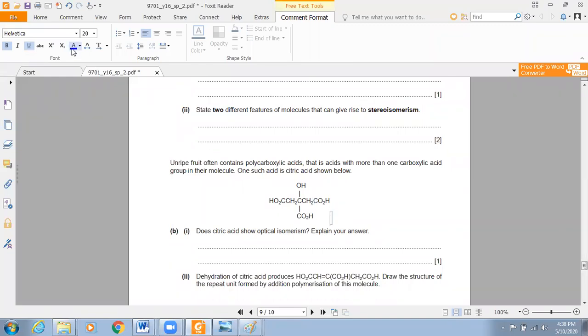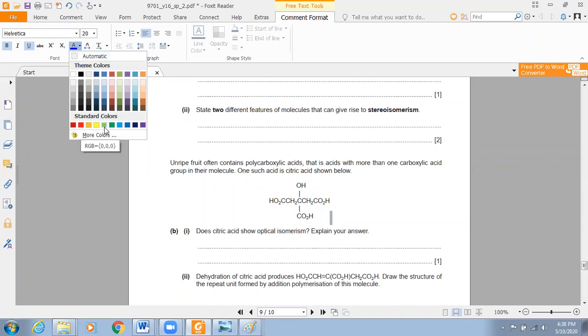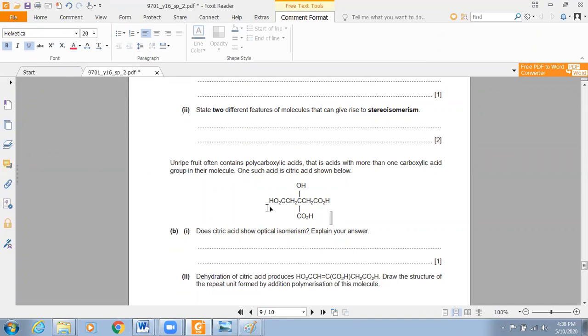You can see in the left side, it is not allowing me to write anything. You can see there are a couple of carboxylic acid groups. On the right side we have a carboxylic acid group, in the left side we have a carboxylic acid group, and at the bottom we have a carboxylic acid group.